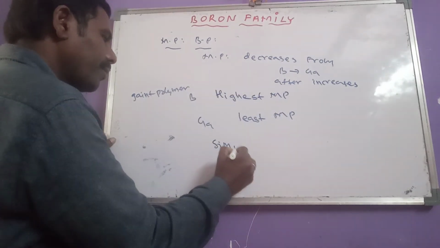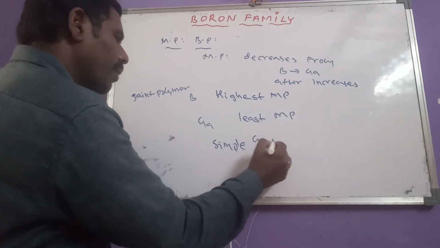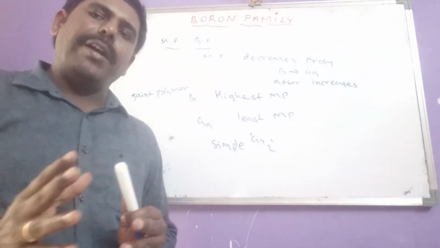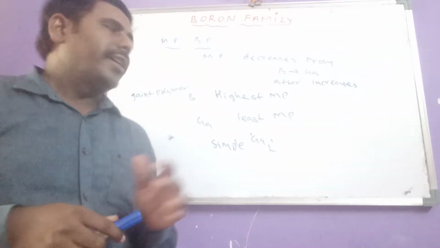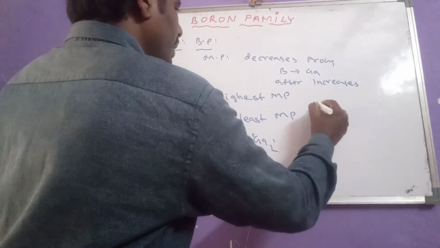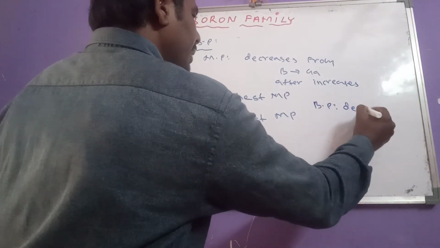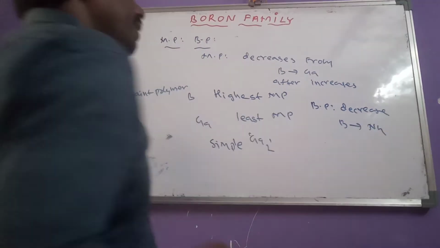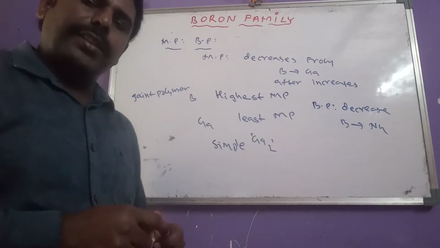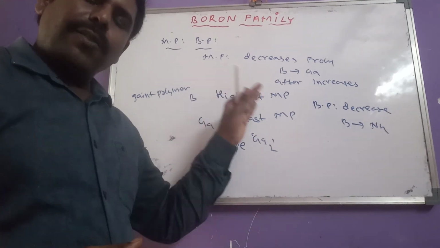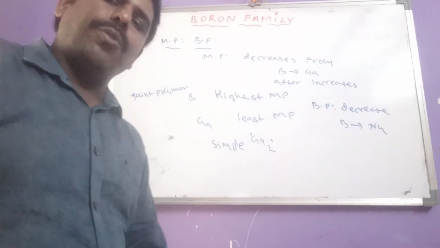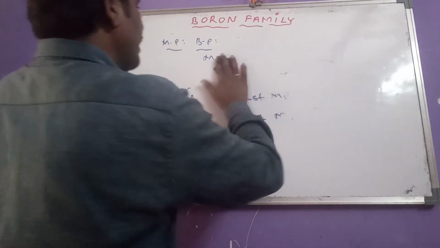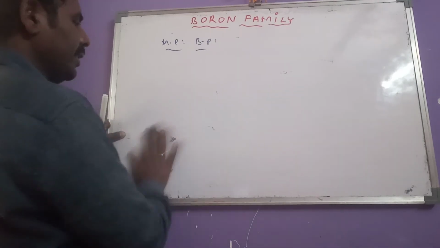Due to its simple Ga2 molecular structure, gallium has the lowest melting point value. Boiling point values gradually decrease from boron to thallium or nihonium. There is no change or irregularity in the boiling point values; they decrease from boron to nihonium. Now, regarding gallium, one important thing let us discuss here.